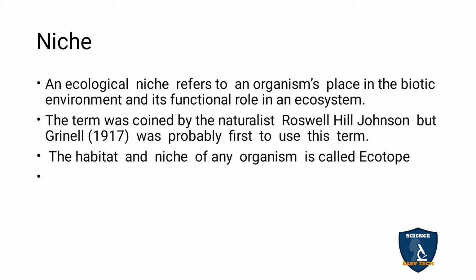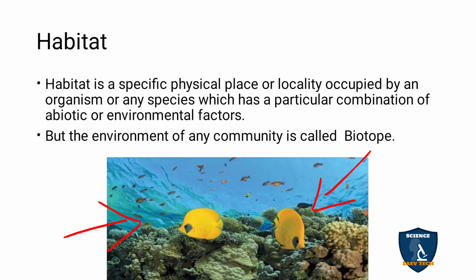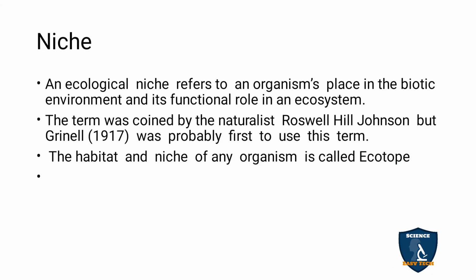The habitat and niche of an organism together are called ecotype, but the habitat alone of any community is called biotype. The habitat and the niche of an organism together are called ecotype, because both should be there to live. An organism has to get water. Think of ourselves: we need water, food, everything to survive. We live in a house, but we need oxygen, water and food to live and survive. So that is called ecotype.